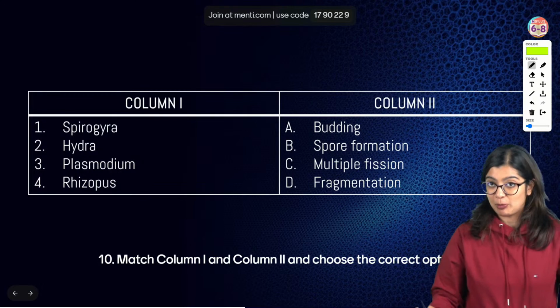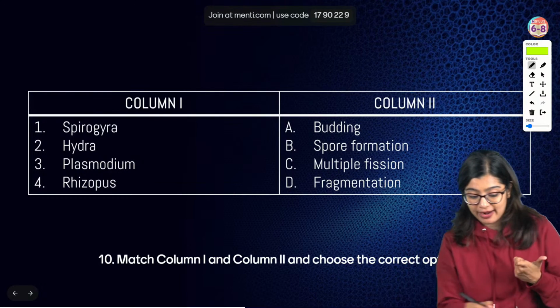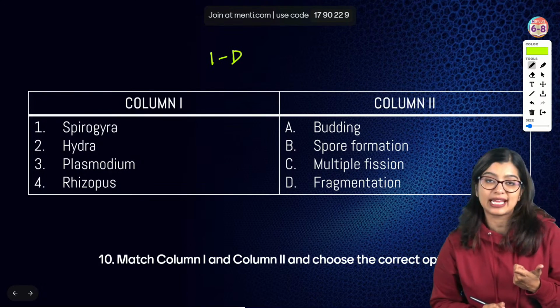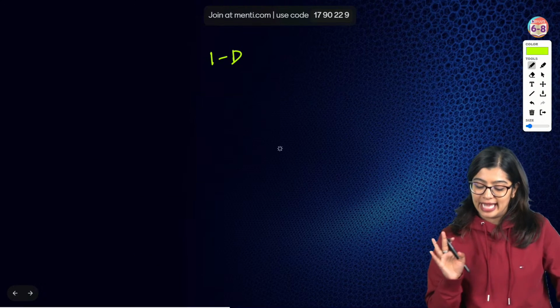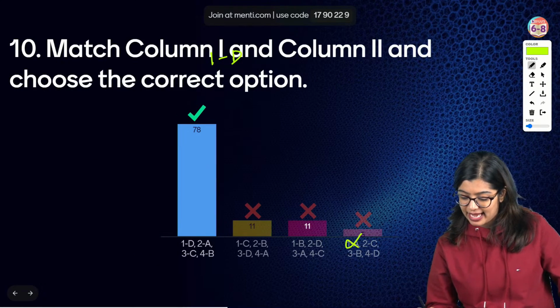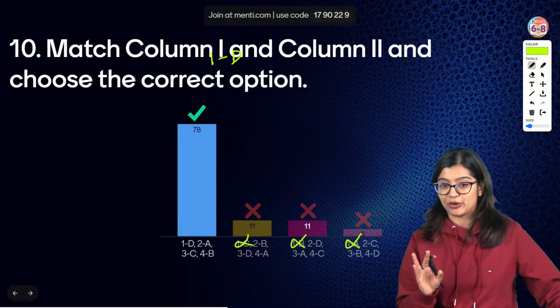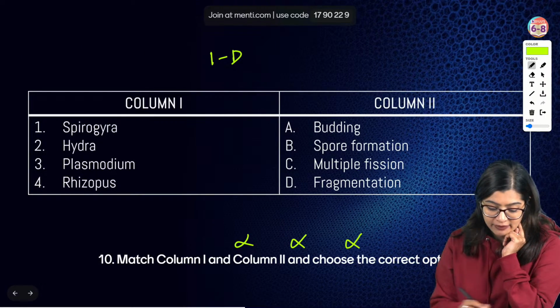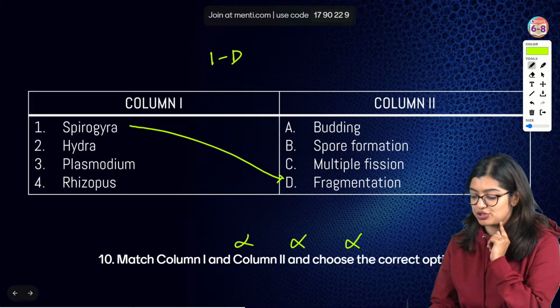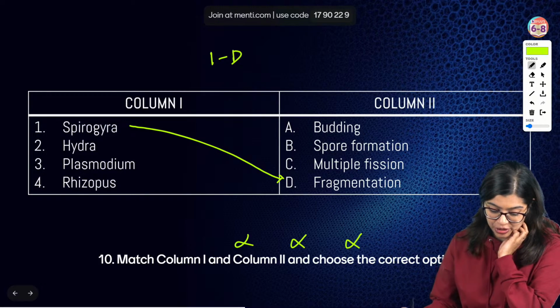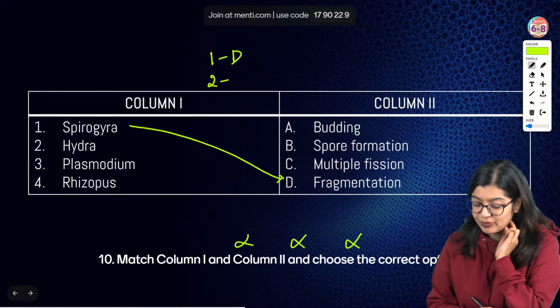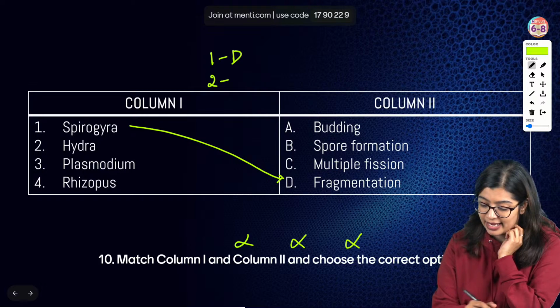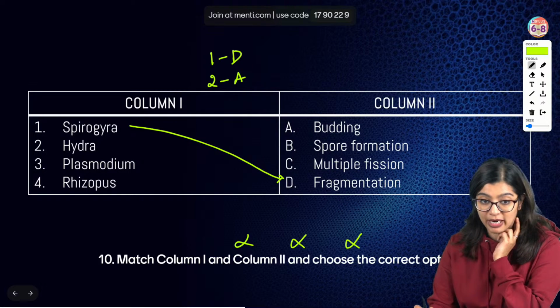Now, what is the match for Spirogyra? We know that Spirogyra reproduces through fragmentation. If you look at it with that alone, you will get the answer because everything else is matched wrong for Spirogyra. But nonetheless, what do we see? We see that Spirogyra here is matched with option D, which is fragmentation. Next up, we have Hydra. How does Hydra reproduce? Hydra reproduces with the help of budding.